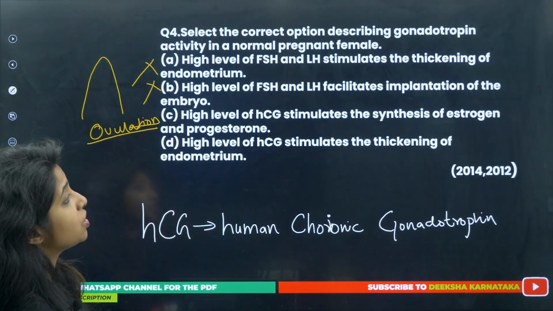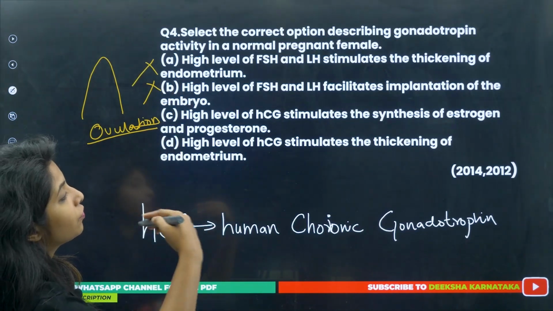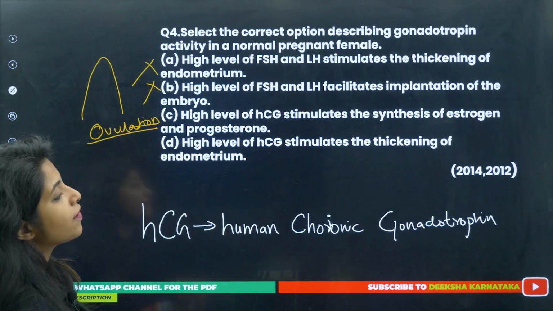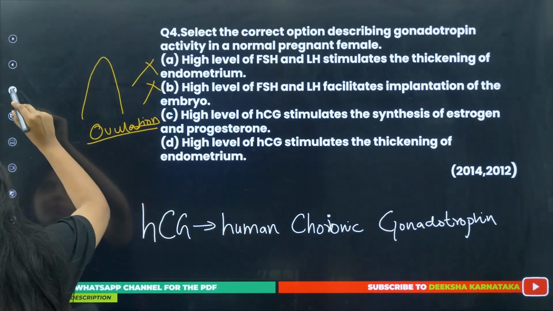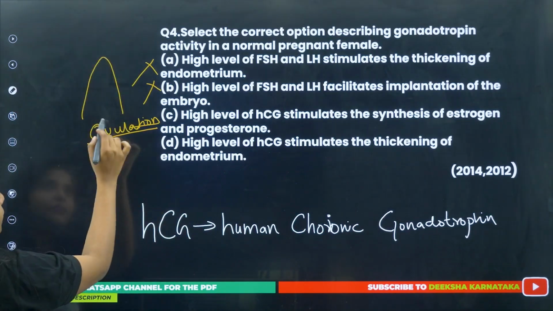High levels of HCG stimulates the synthesis of estrogen and progesterone. High levels of HCG stimulates the thickening of endometrium. Now, let me make things easy from now on. So basically, I'll tell you the whole scenario over here.